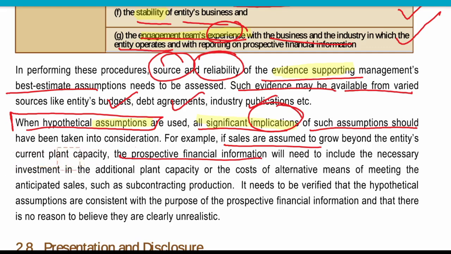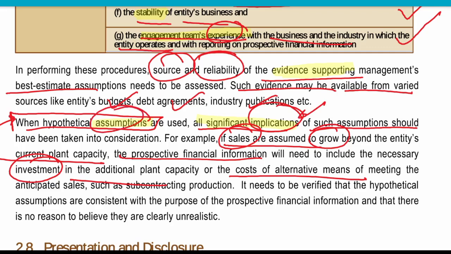The sales are assumed to grow beyond the current plant capacity, so the prospective financial information must include the investment they need to make in additional plant capacity, the cost of alternative means. So if they are making any hypothetical assumption, what is the implication of the same?